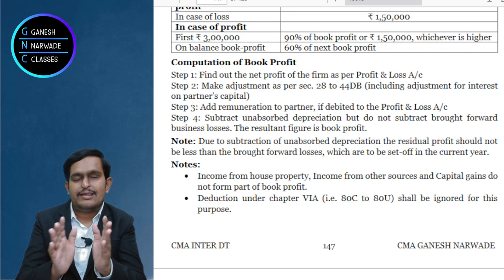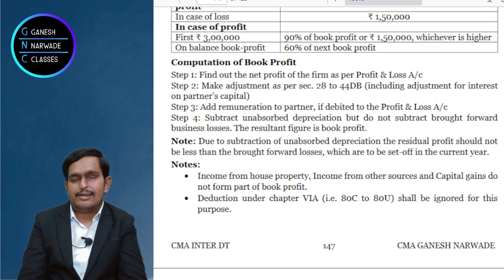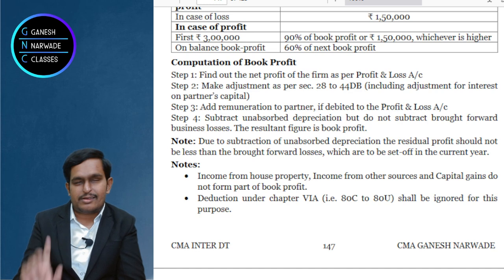You will apply and compute the adjustments. Do adjustments as required. Third thing you should remember that interest adjustments also you should do. Fourth thing, that is step 3, that remuneration if it is shown in P&L account, add. And fourth thing, deduct unabsorbed depreciation but cannot deduct brought forward loss.